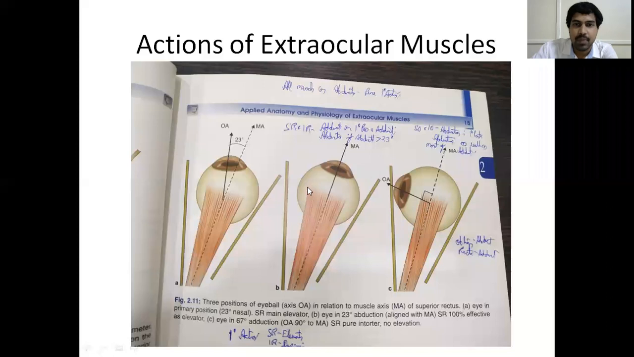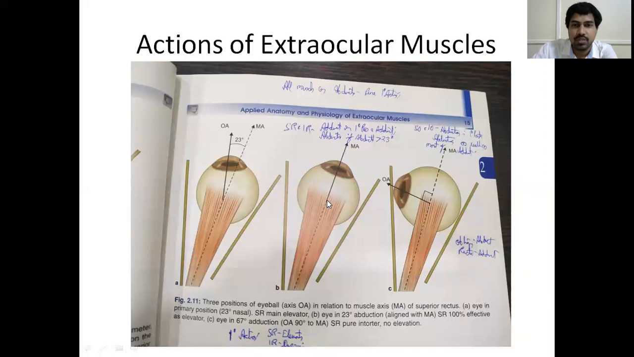So because of this particular angulation of the insertion, the superior rectus, inferior rectus, superior oblique and inferior oblique have other actions. Because the medial and lateral rectus muscles are parallel to the orbital wall and also parallel to the optical axis, they have only one action. But as the recti and the obliques are inserted at a particular angle, some 23 degrees or 51 degrees to the optical axis, they have got other actions.